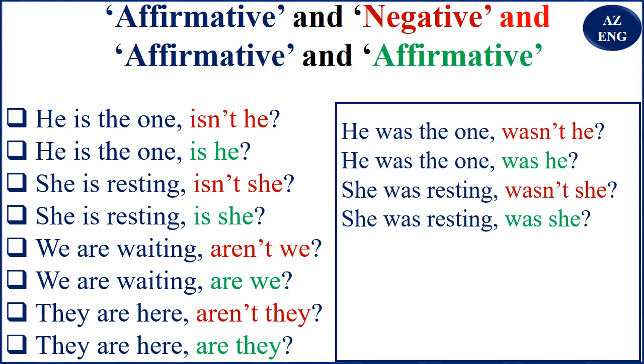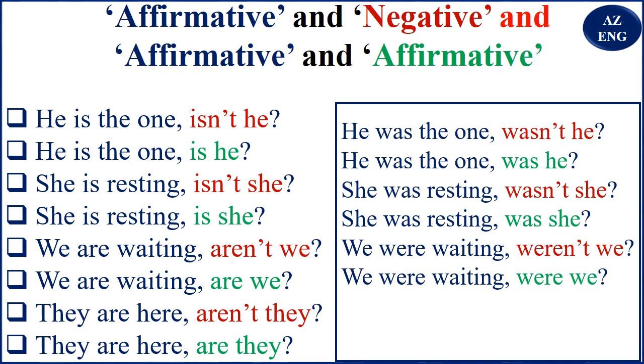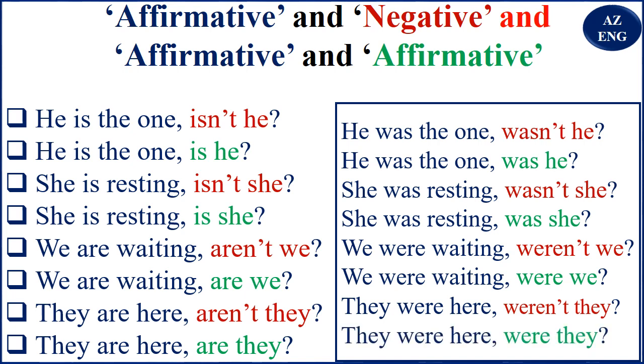That is affirmative and affirmative. We were waiting, weren't we? Affirmative and negative. We were waiting, were we? Affirmative and affirmative. They were here, weren't they? And affirmative, we say they were here, were they? So it's very simple, right?